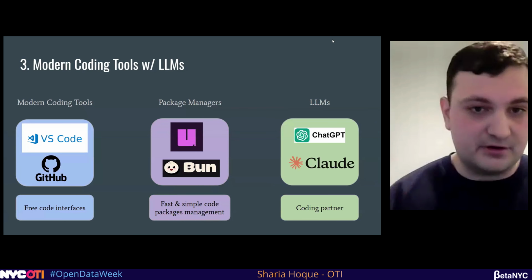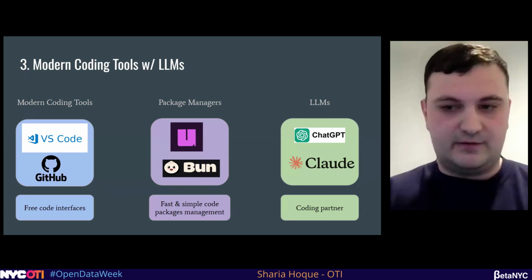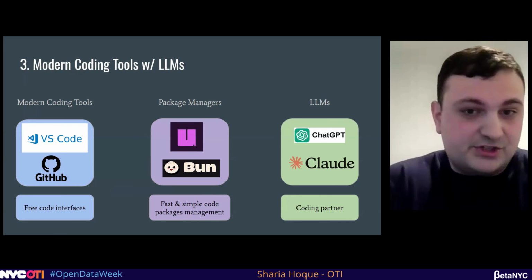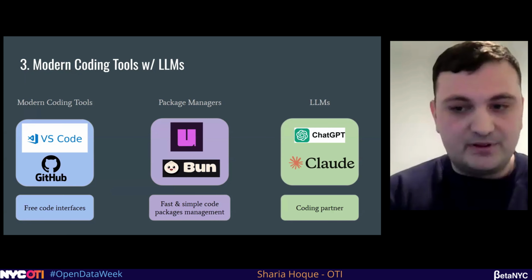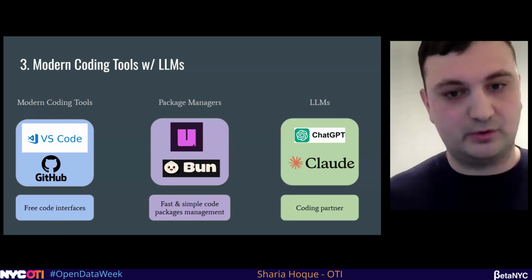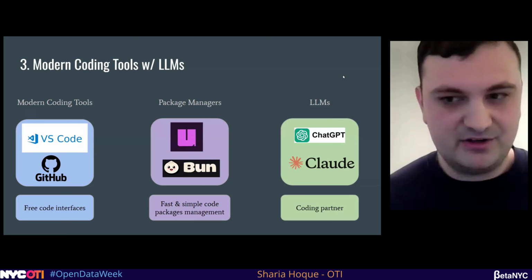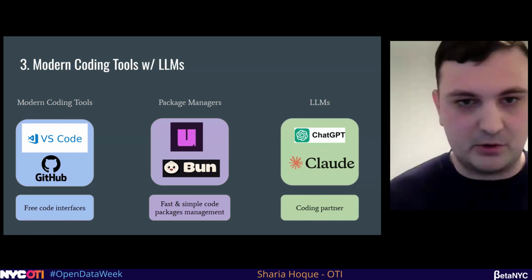And then the third key catalyst is modern coding tools. VS Code is free and easy to use for everyone and fully available and does the job for the most part. GitHub allows anyone to freely share their work with others and also has built-in version control with Git. UV and Bun are modern package managers. UV is a little over a year old. What they basically do is rewrite key pieces in lower level languages.